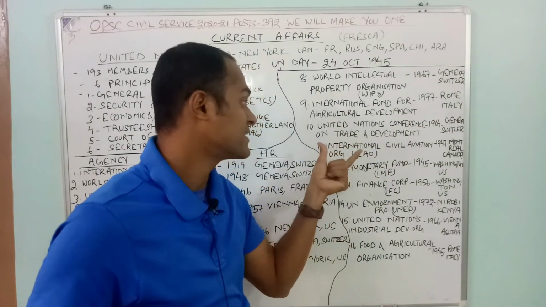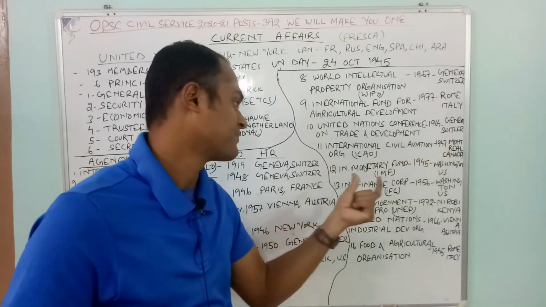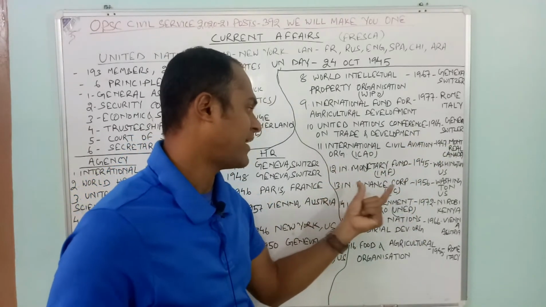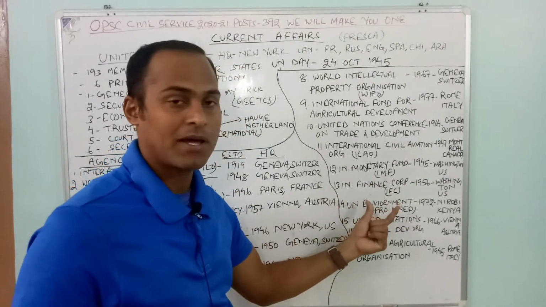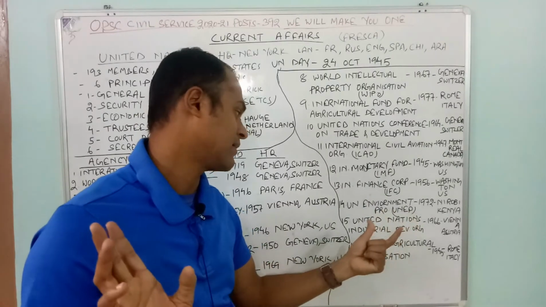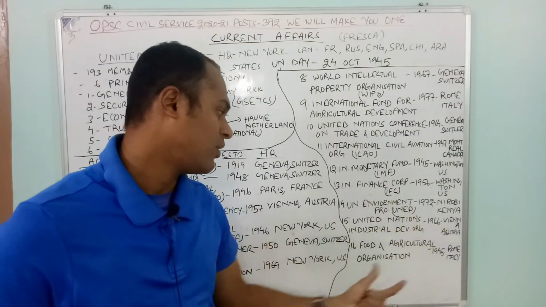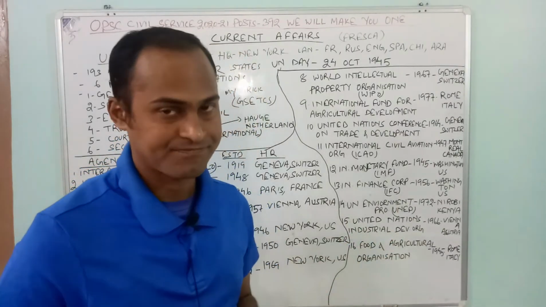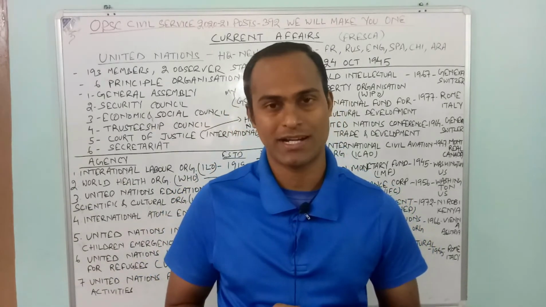Then International Civil Aviation Organization, Montreal, Canada. IMF, Washington, US. International Finance Corporation, Washington, again US. United Nations Environment, Nairobi, Kenya. United Nations Industrial Development, Vienna, Austria. Food and Agriculture Organization, Rome, Italy. With this, we came to the end of this particular part on the United Nations.